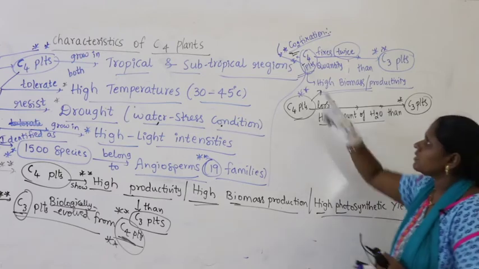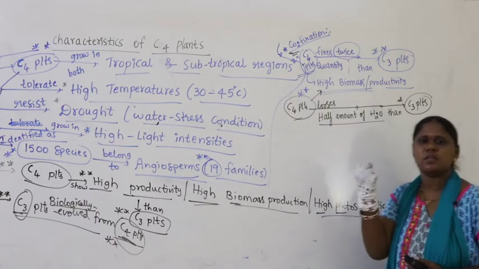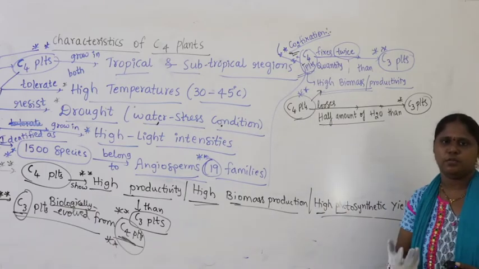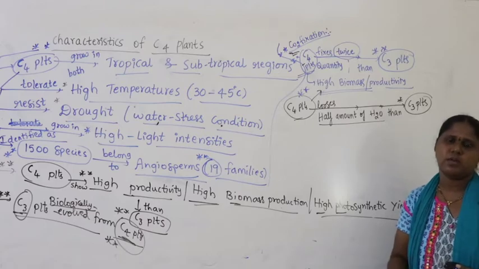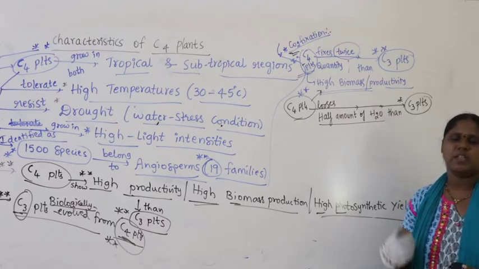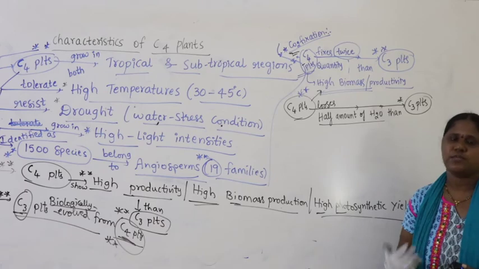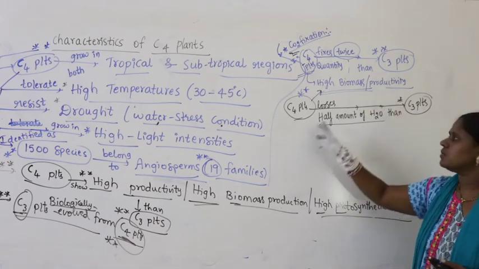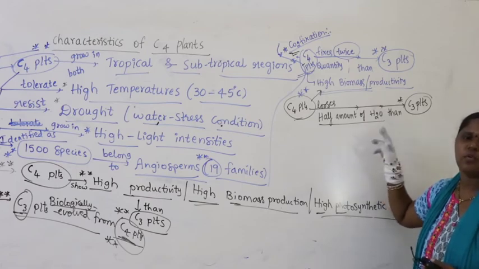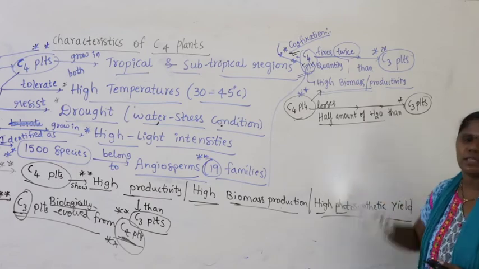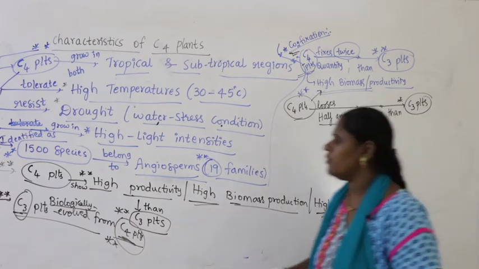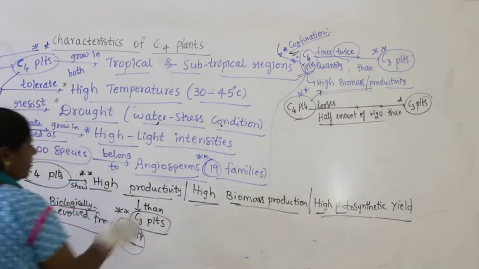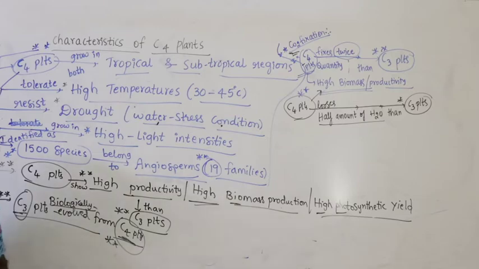They take twice the carbon dioxide. Why? Because for the formation of food, for sucrose and starch formation, they need carbon dioxide. When they take twice the carbon dioxide, they fix more food when compared with C3. At the same time, they lose only half the amount of water when compared with the C3 plants. That's why C4 plants show high productivity or biomass production. Okay, so this is about the characteristics of C4 plants.